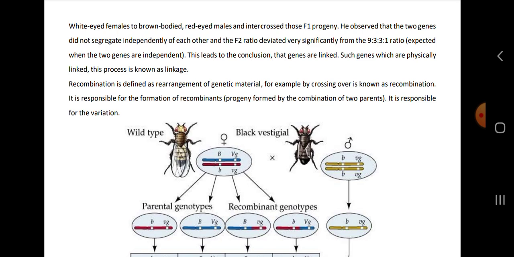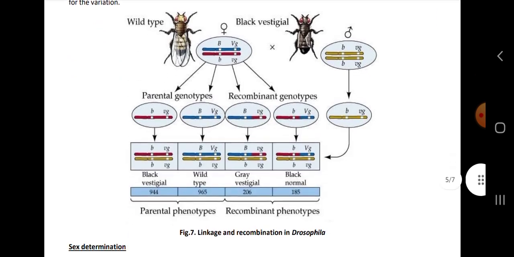Recombination is defined as the rearrangement of genetic material, for example by crossing over. It is responsible for the formation of recombinants, that is progeny formed by a combination of the two parents. It is responsible for variation.